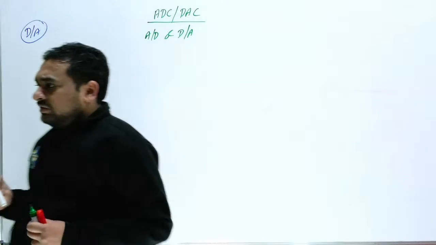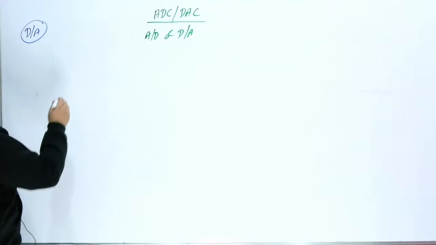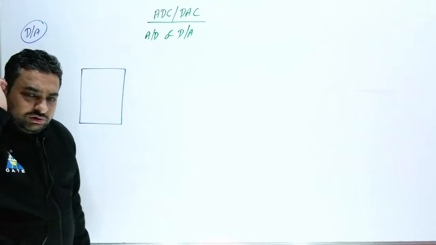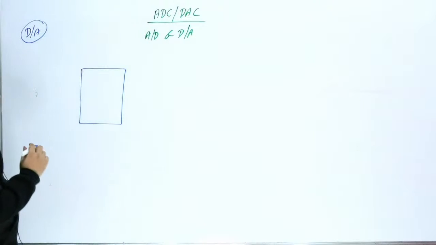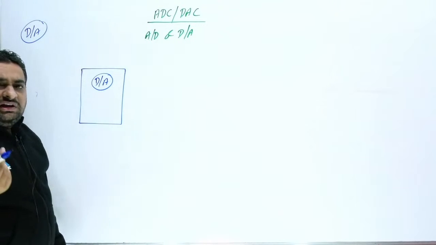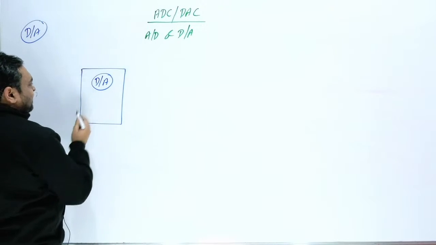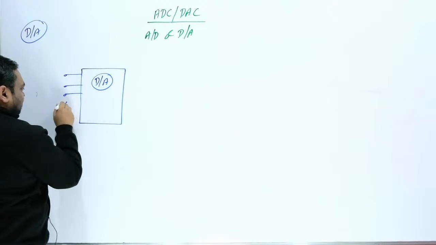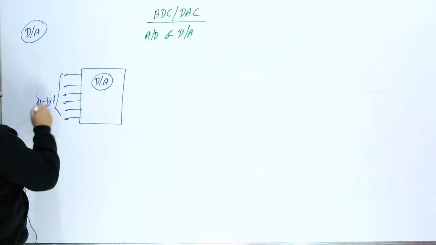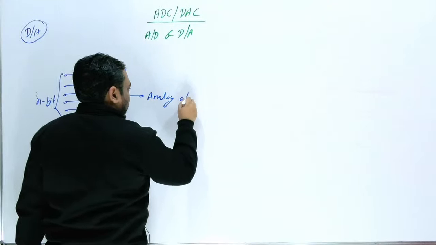So first I am going to take the digital to analog converter. I hope you have studied this topic, and I am going to recall each and every important point here. Suppose we take one digital to analog converter, and everything depends on the size. It can be 3 bit, 4 bit, or 5 bit. The input bits are digital, or you can say binary, this is n bit input, and you will get an analog output.